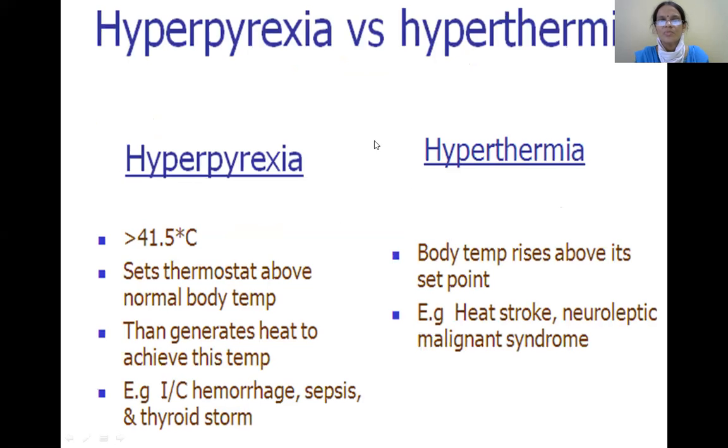These are the differences between hyperpyrexia and hyperthermia. Here the thermostat, the set point will be above the normal body temperature. Here the body temperature will be raised above the set point. Set point is at the normal level itself. The example for this is heat stroke. The example for this is sepsis.